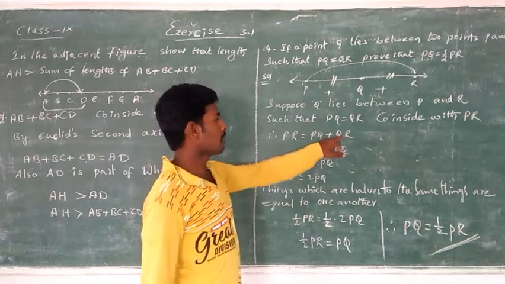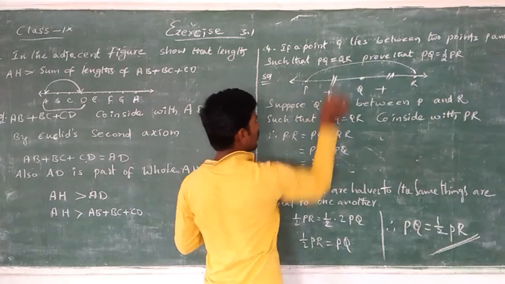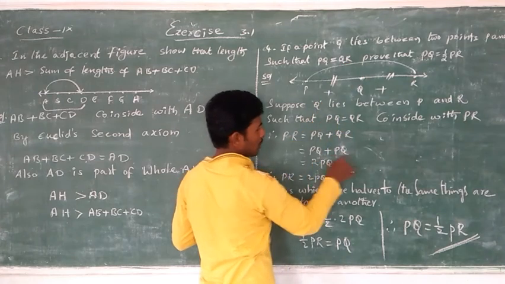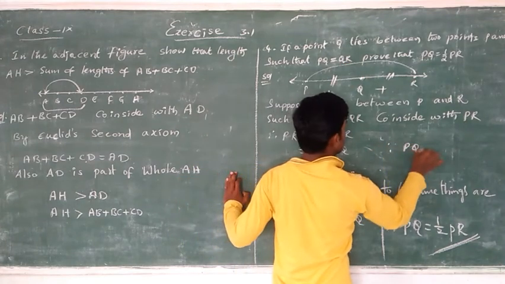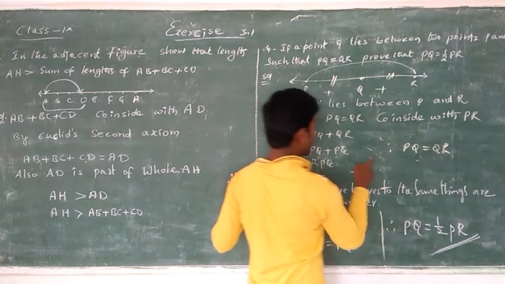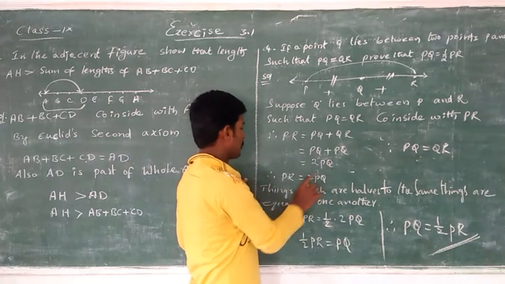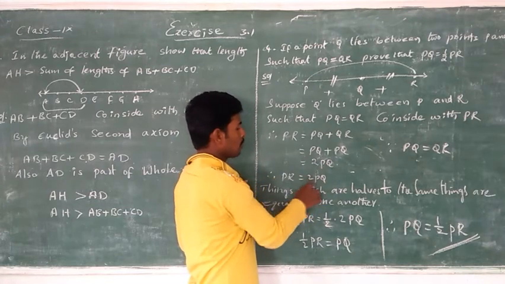Now PR is equal to PQ plus QR. Already we know that PQ is equal to QR. We write QR is equal to PQ, since PQ is equal to QR. So QR బదులు మనం PQ రాసాం. Both we are adding, 2PQ. So this is PR is equal to 2PQ.